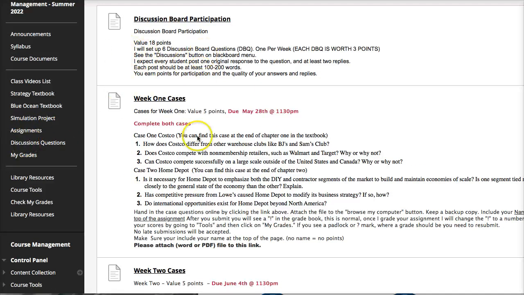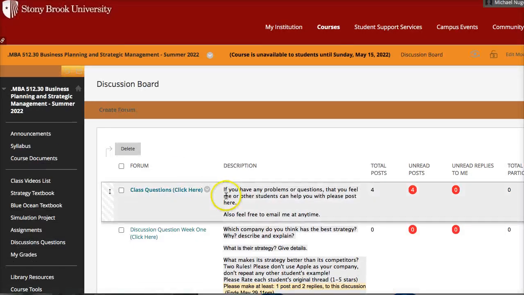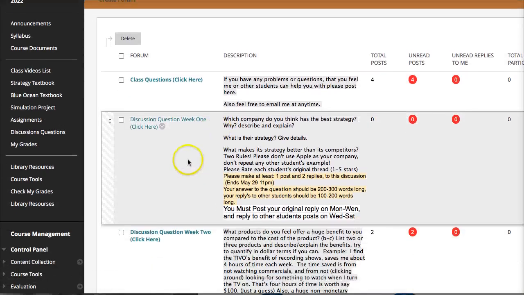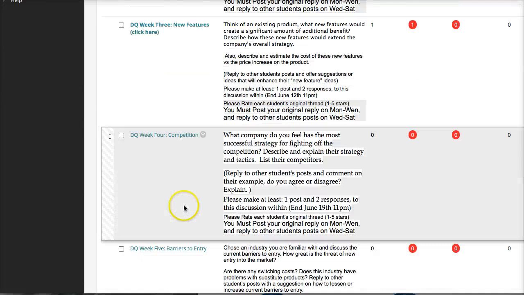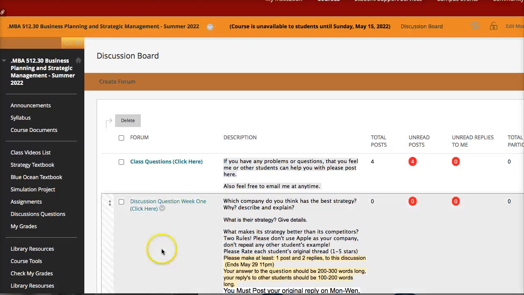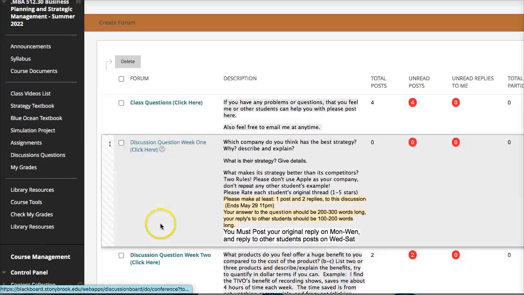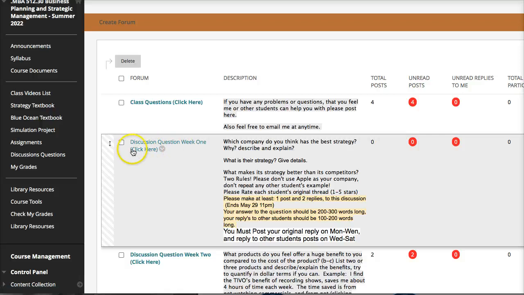So I do have this note here, discussion board participation, which is 18 points. What I'm looking for is for you not to contribute here, but to contribute under discussion questions. So you'll see that each week, week 1, 2, 3, I have one discussion question for each week, as well as general questions for the class. If you have questions about the class, you can click here. For discussion question week 1, you want to click here.